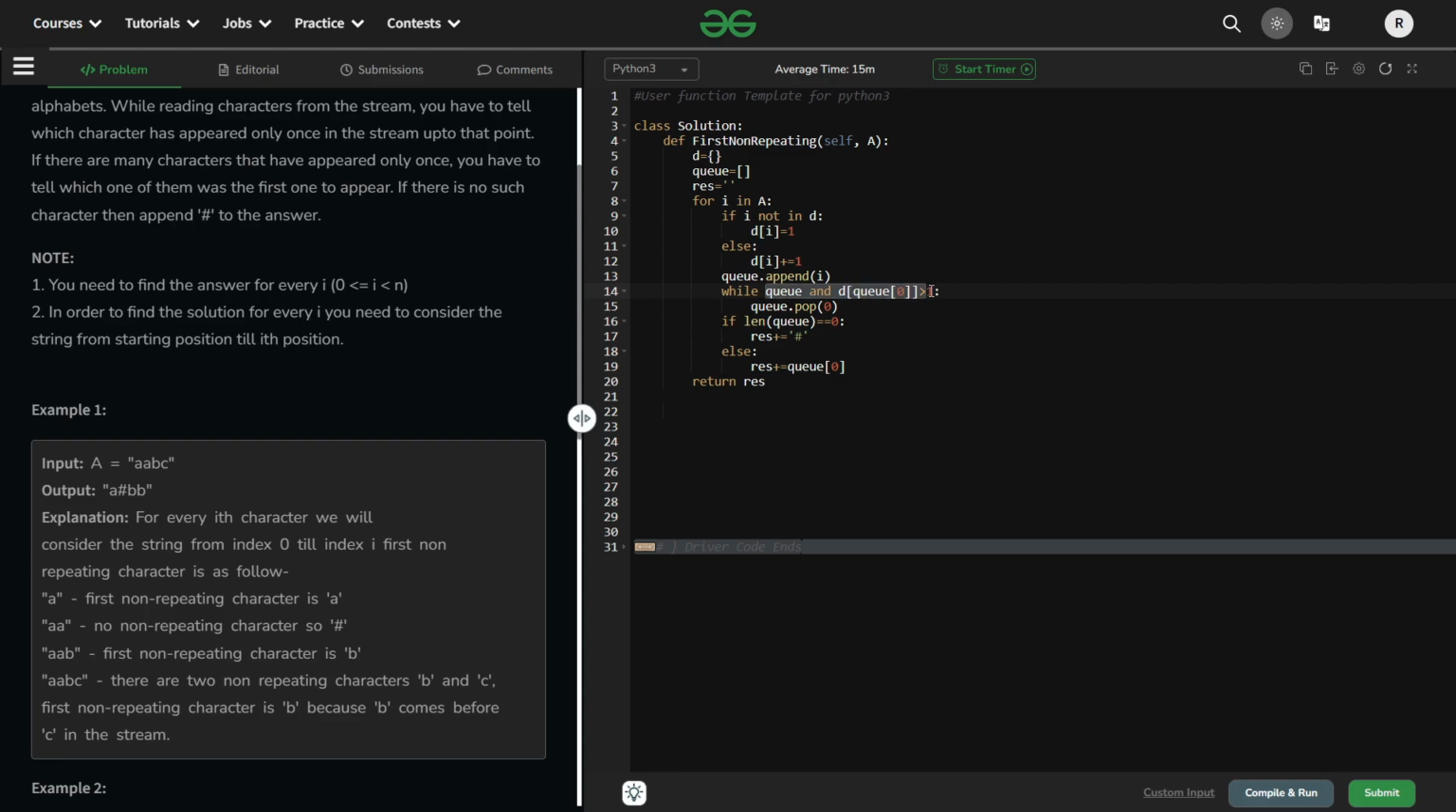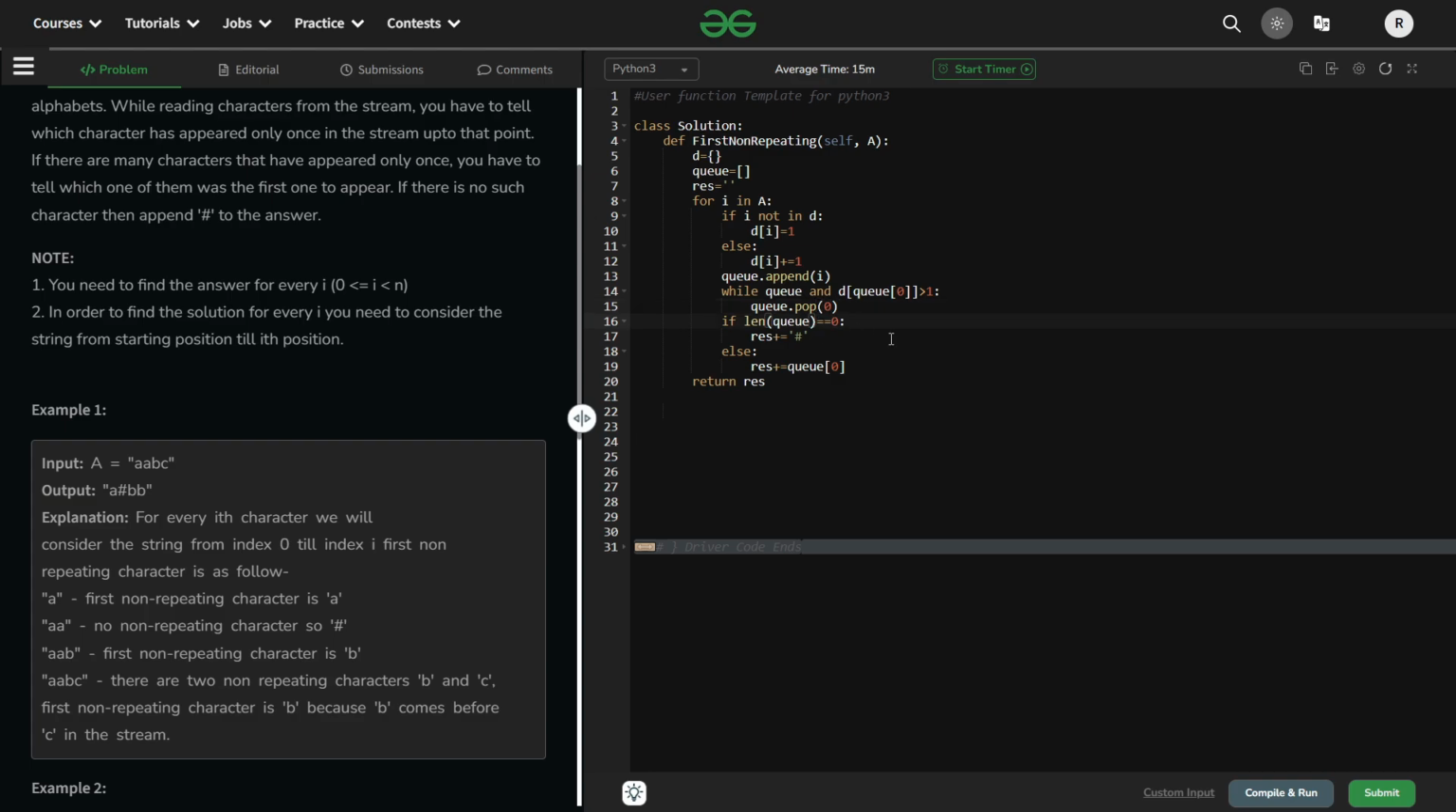We're checking if the queue is empty or not. If the queue is not empty, then we proceed further to the next condition, and it checks if the value that is present inside the queue is greater than 1. If it is greater than 1, that means it has repeated at least 2 times. That means we can pop that element. Now we have popped the given element, fine, because we no longer need that value.